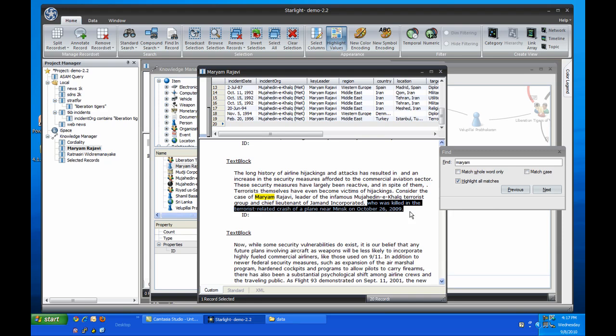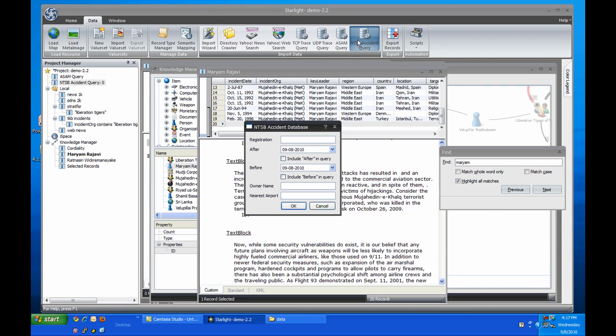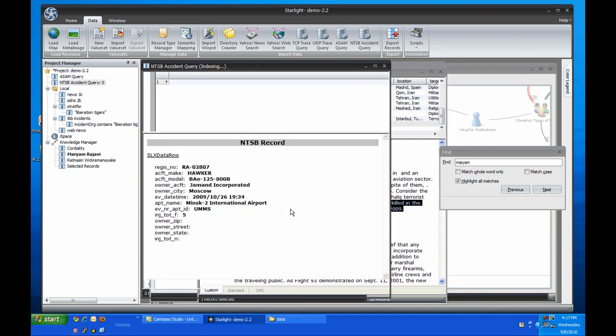Using the NTSB query plugin, I can search for planes owned by Jamand. We see that it was a Hawker owned by Jamand that crashed in Minsk.